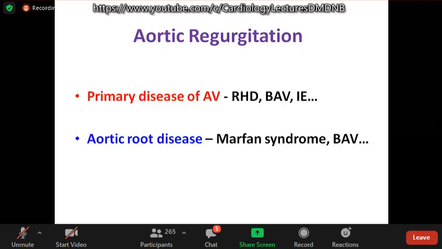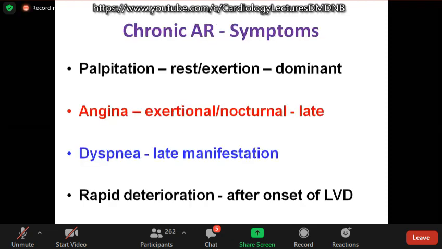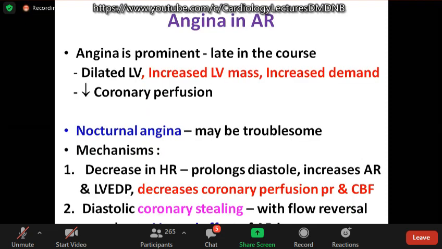So quickly go on to the aortic regurgitation. It can be due to primary disease of the aortic valve or aortic root problem like Marfan's or bicuspid aortic valve. The most common symptom may be palpitation, which may be present at rest or on exertion. Angina could be exertional or nocturnal, and dyspnea is the late manifestation, always due to LV dysfunction.